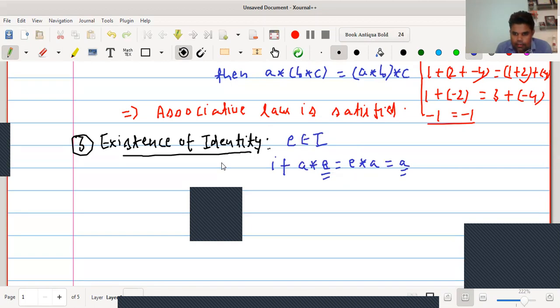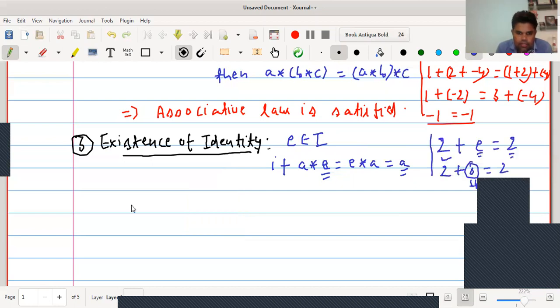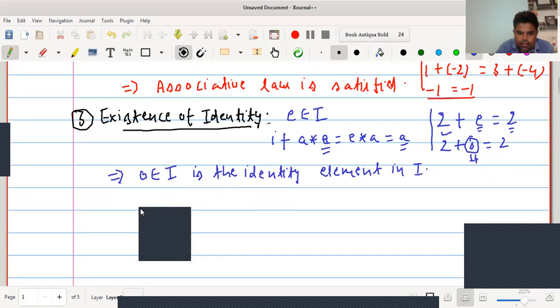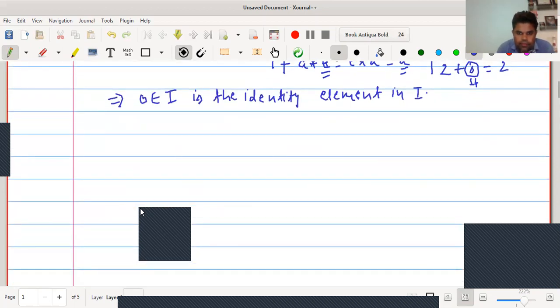We take any integer, on the side. Suppose we have to find the identity for 2. 2 plus E equals 2. It means A plus E equals A, then identity will be satisfied. So what should we add to A, that is 2, so that our result is 2 itself? Obviously, we know that adding 0 gives 2. 2 plus 0 equals 2. This implies 0 is the identity in the case of the set of integers. Hence, we can say that 0 belongs to I is the identity element in I. Hence, identity element also exists. Now we will check our fourth property, that is existence of inverse.